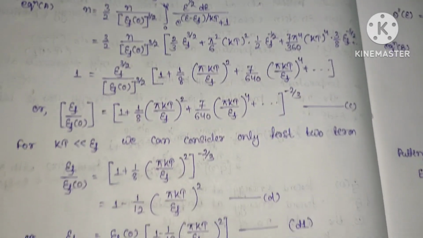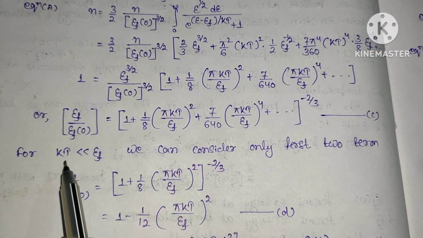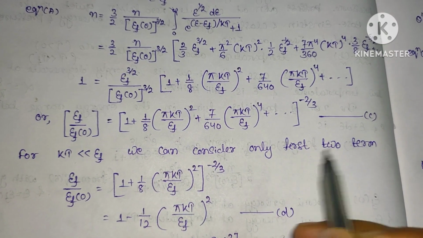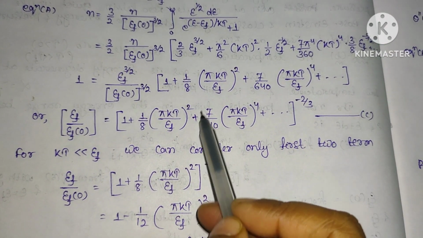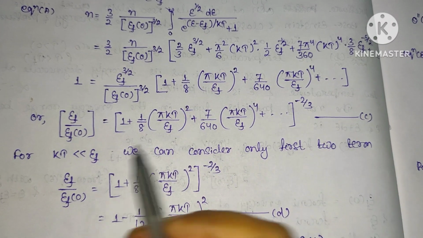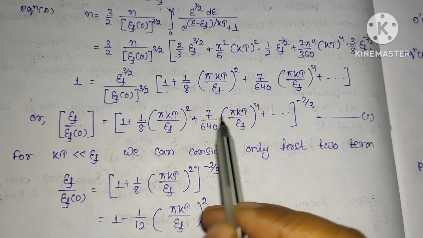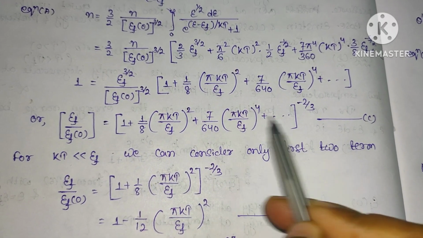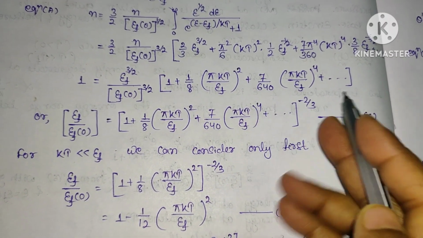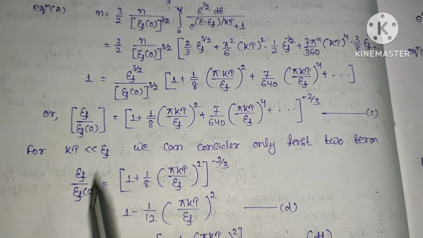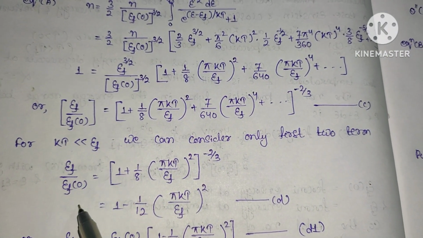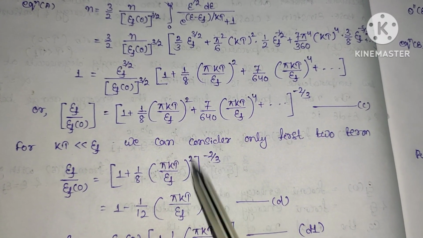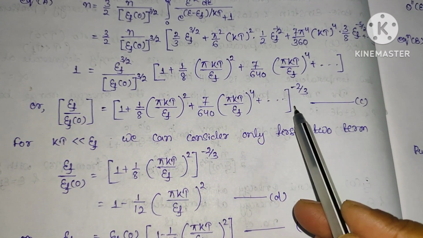Okay. Now here we are considering that kT is very much less than E_F. Here we can consider only the first two terms and neglect all of the other terms. Since kT is very less than E_F, because kT by E_F is present here, we can neglect the higher order terms, because the power of the term goes on increasing. So E_F by E_F(0) will be equal to 1 plus 1/8 (π kT/E_F) whole square, and the power is minus 2/3.